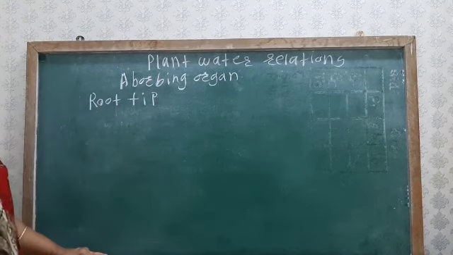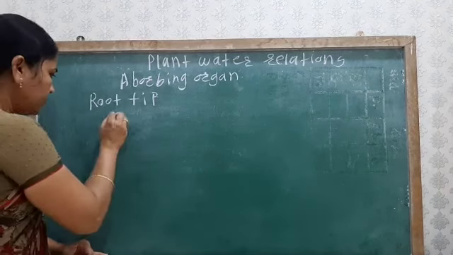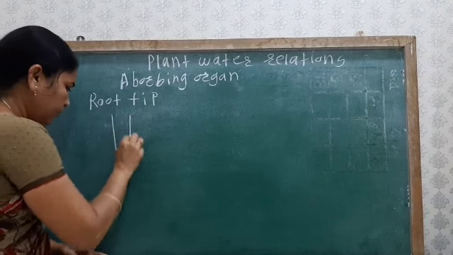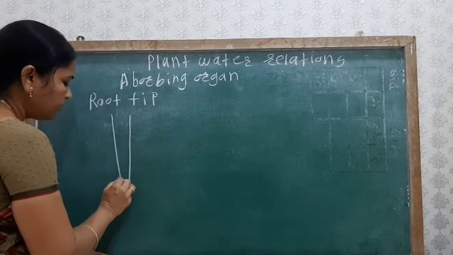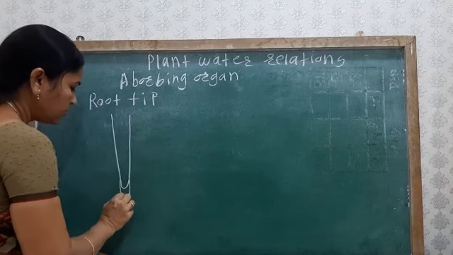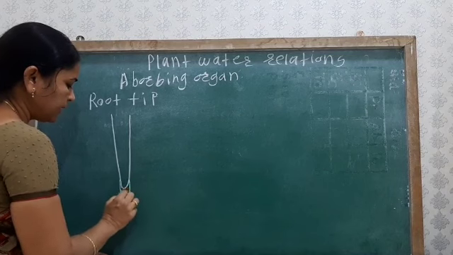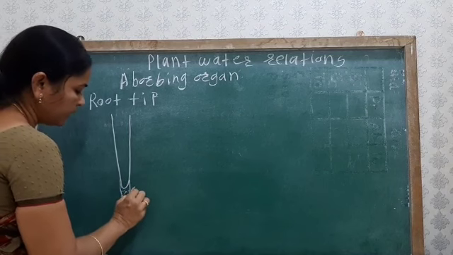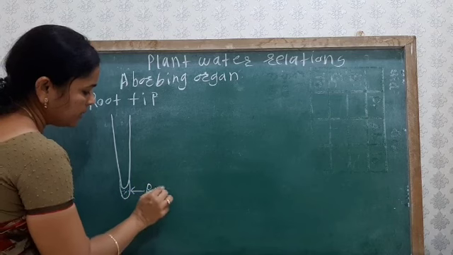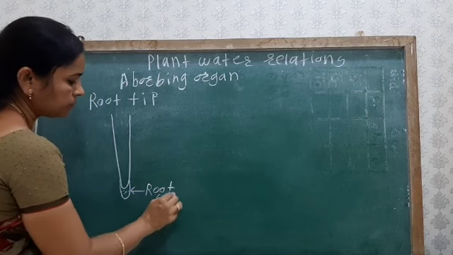Here the root tip, at the tip portion, has a protective covering known as the root cap.